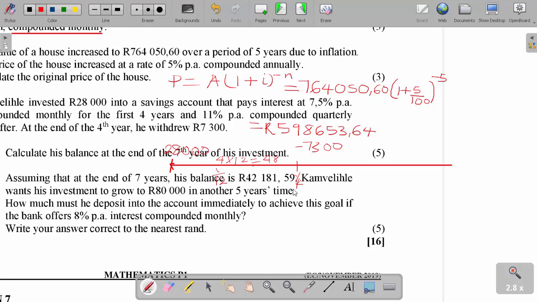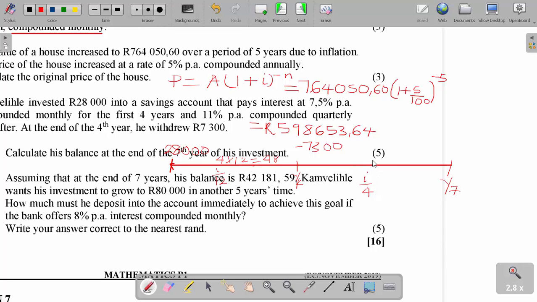For the remaining 3 years after the withdrawal, remember that before we were dividing i by 12 because we were compounding monthly. Here they're compounding quarterly, so within this remaining 3 years I divide i by 4.